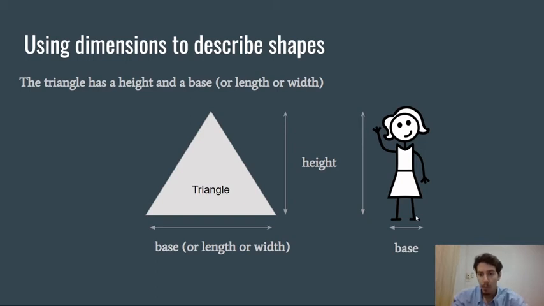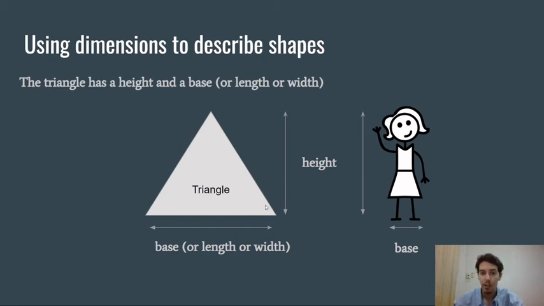Why? Because a lot of people, when they think about a triangle, they actually think about a pyramid, okay? You see this triangle here? So imagine this triangle is actually a pyramid, okay? Like the pyramid I showed you earlier. And you're standing in front of this pyramid, and this pyramid is so big, it's so tall, right? And you look so small in front of the pyramid. And in your mind, you can understand if the pyramid is tall, it means that the pyramid has a height, all right? So how tall the pyramid is going to be the height of the pyramid, all right?